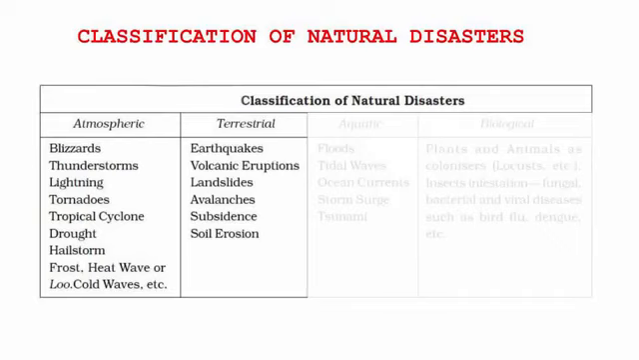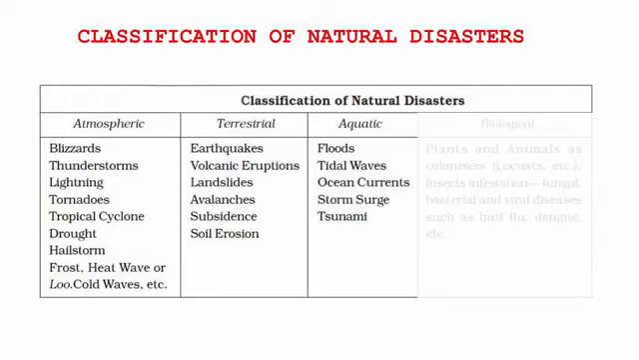The second one is the terrestrial types. The easy way to remember this is just remember God. All the things that fall under this category are done by God and there is no control whatsoever. And the third type is the aquatic. By the name itself you can figure out it is related to water. So the disasters caused by floods, tidal waves, currents, storms, everything falls under aquatic types.